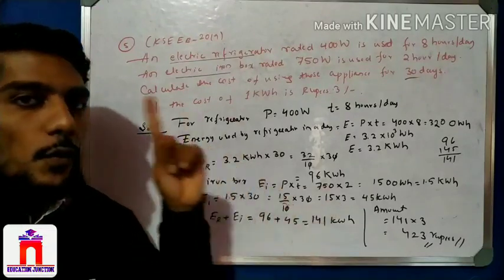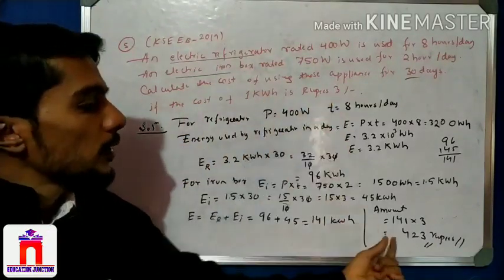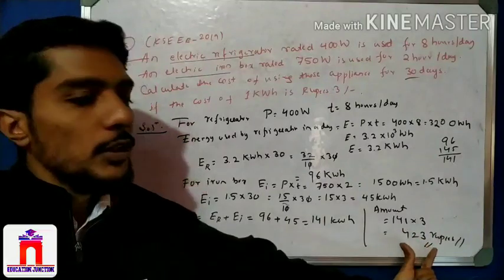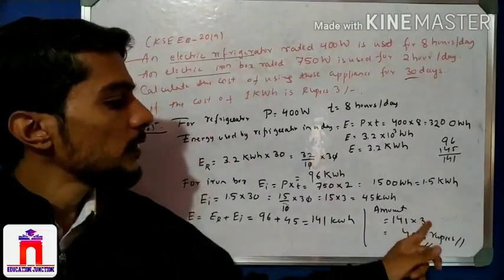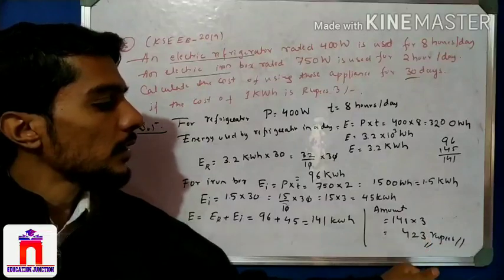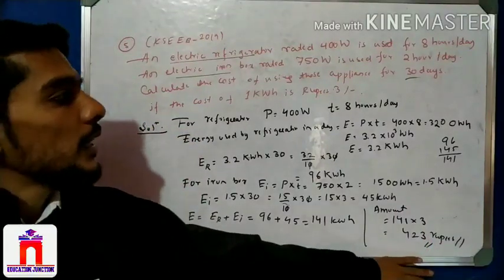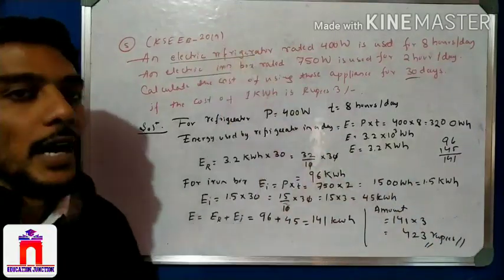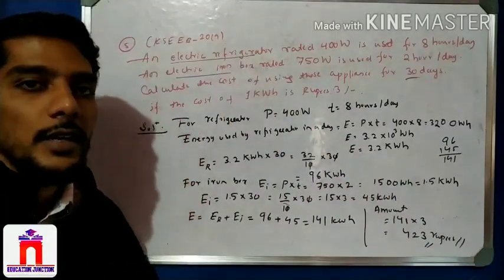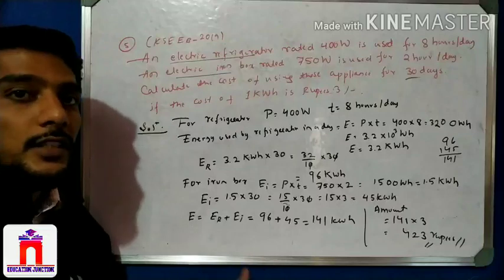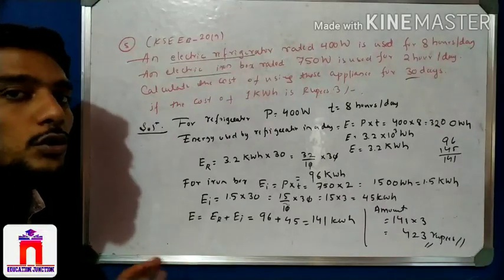And since 1 kilowatt hour is 3 rupees, for 141 it is 3 into 141, and we get the answer. So 423 rupees we paid at the end of the 30 days for refrigerator and iron, right students? This is very important. It is somewhat long, and such problems are most of the time asked.